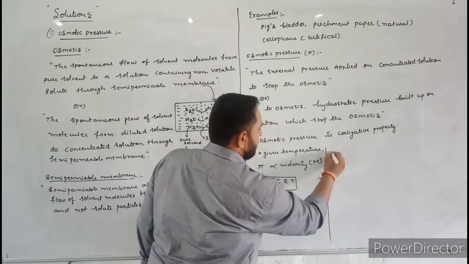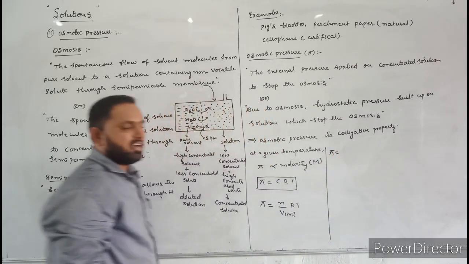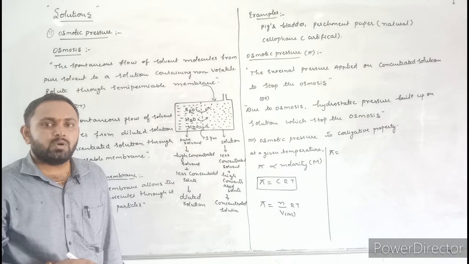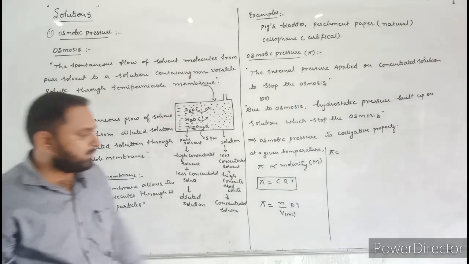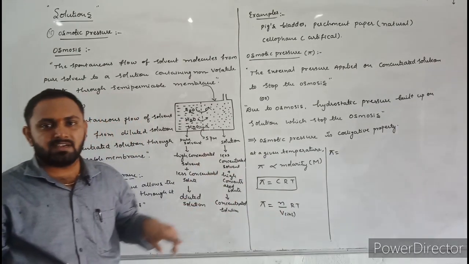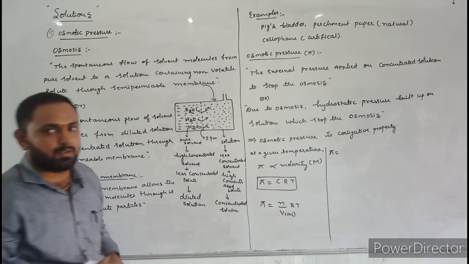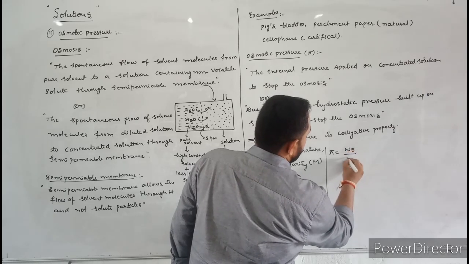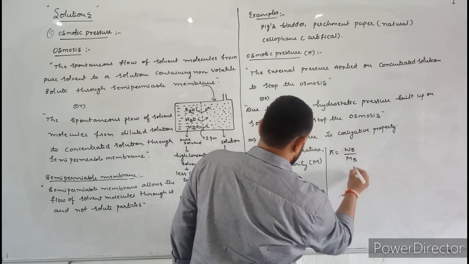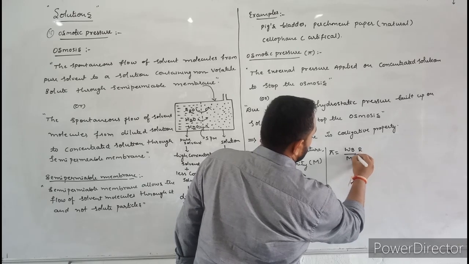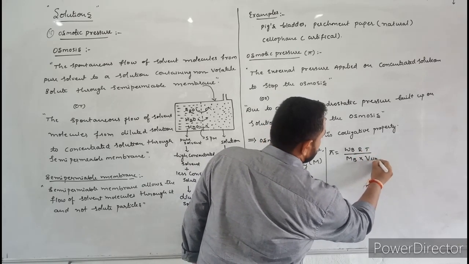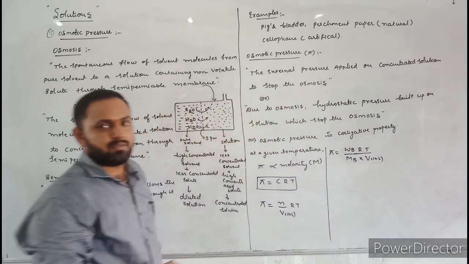If the number of moles is not given and the mass of solute is given, then what is the formula to calculate the number of moles? Given mass of solute divided by molar mass of solute. So pi is equal to weight of solute divided by molecular mass of solute into RT into volume in liters.